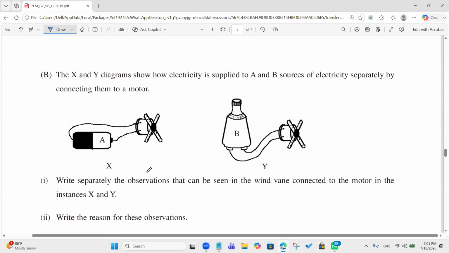The wind vane does not spin in one direction. Instead, it vibrates or rotates back and forth. Yes, right. When the dynamo is connected to the motor, the current flows in both directions. Therefore, the motor vibrates without rotating in a certain direction.